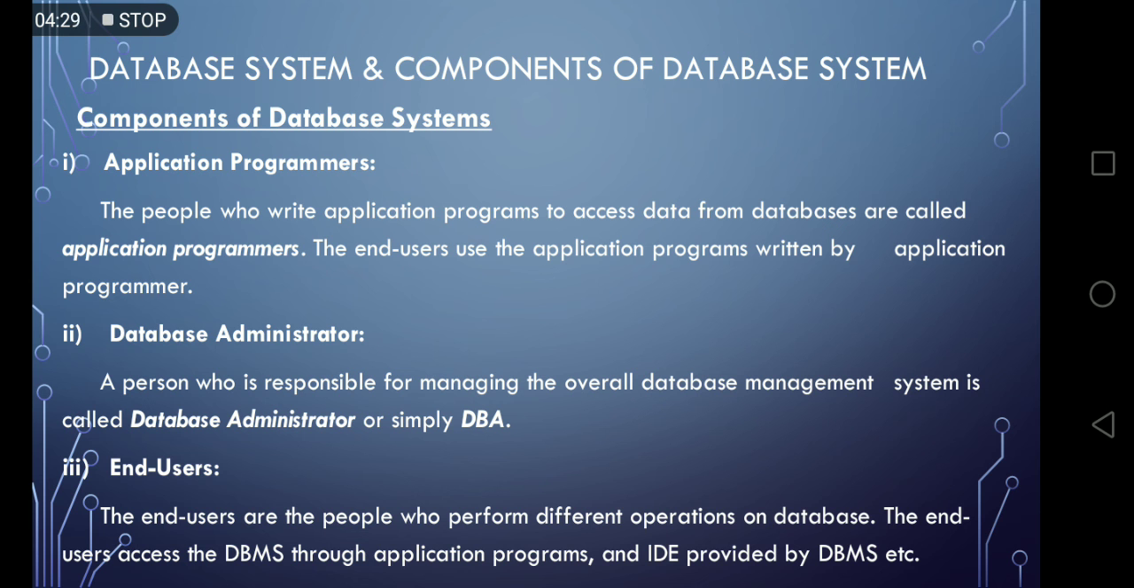So today we have discussed different components of database system. First component is data. Second component is hardware. Third component is software, and fourth and the last component is personnel. These are the four basic components of database system.